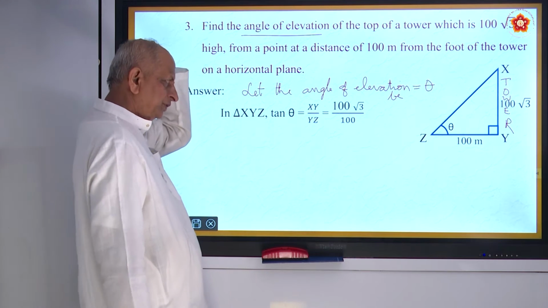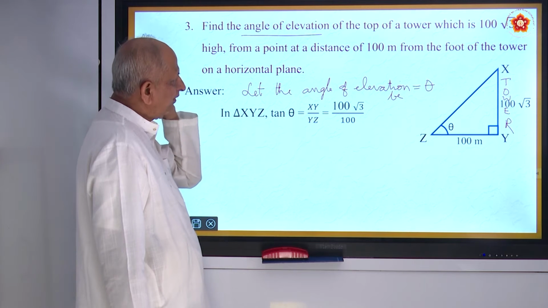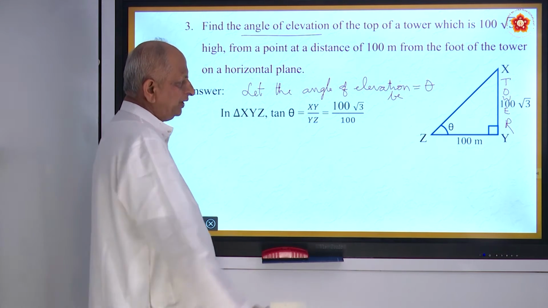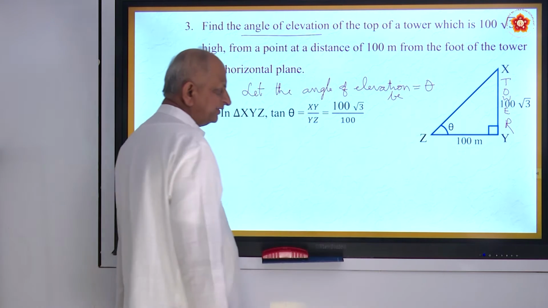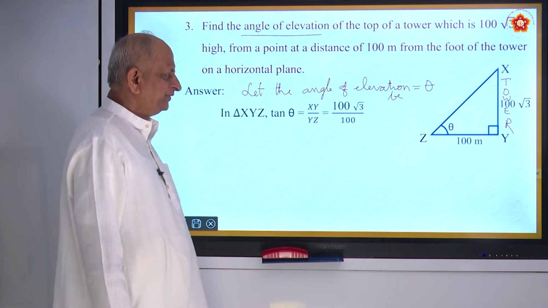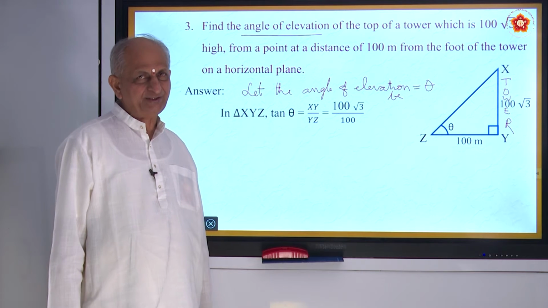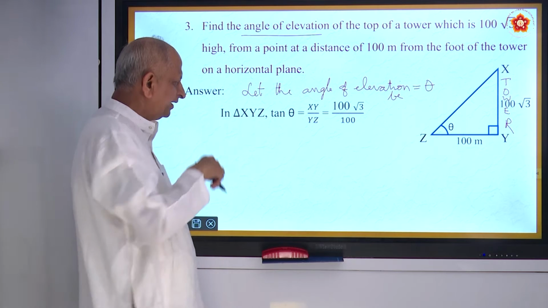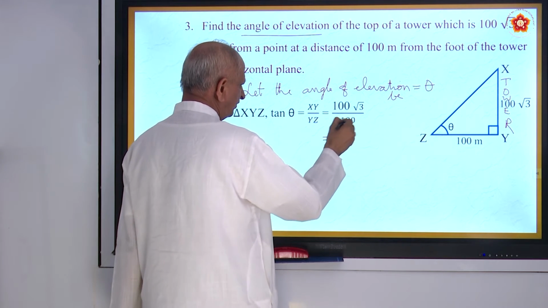Now we have to find out angle theta. As you are given the opposite side and the adjacent side, opposite side by adjacent side will be tan theta. So tan theta is equal to 100 root 3 by 100, and if you simplify, you get root 3.